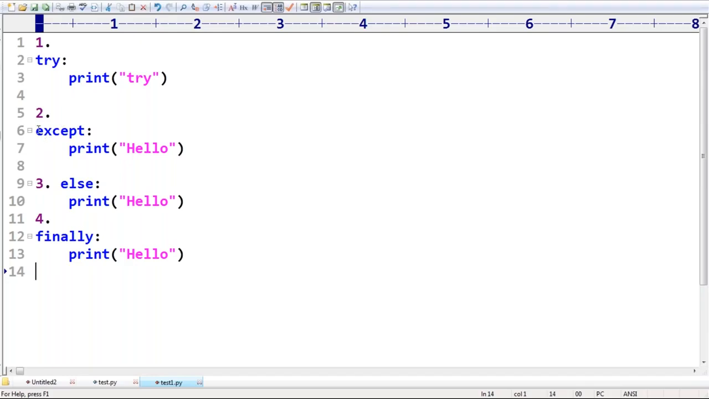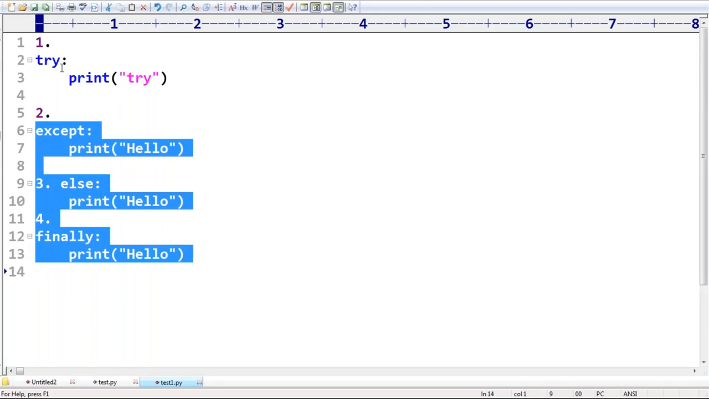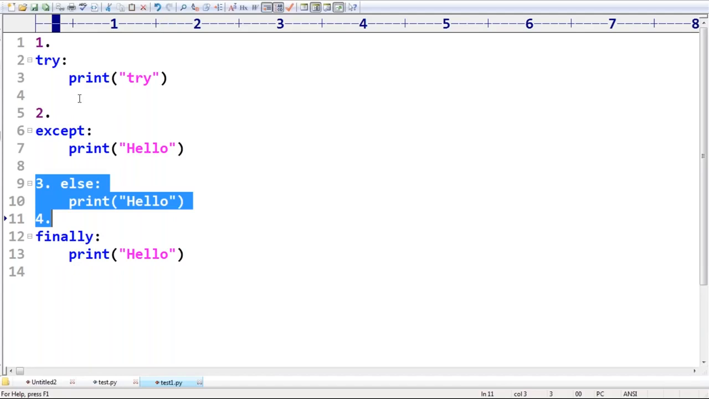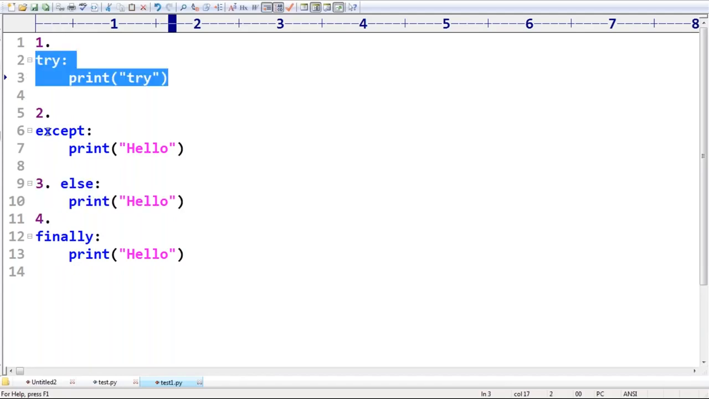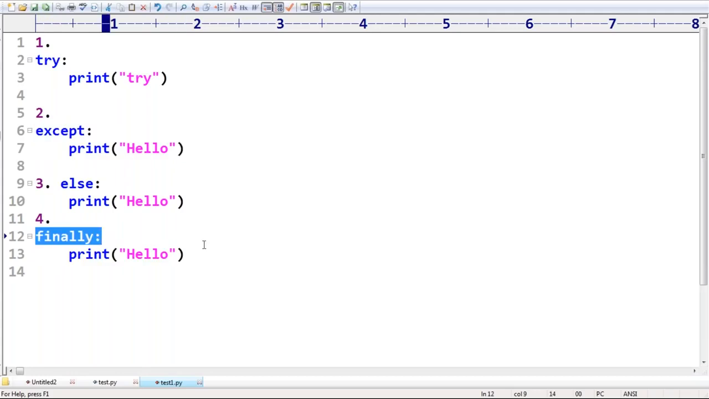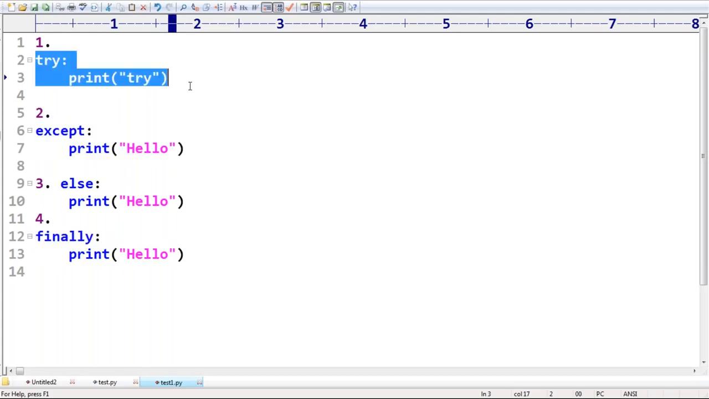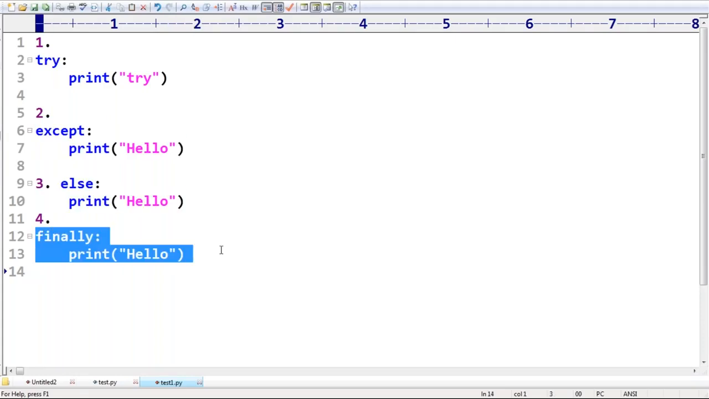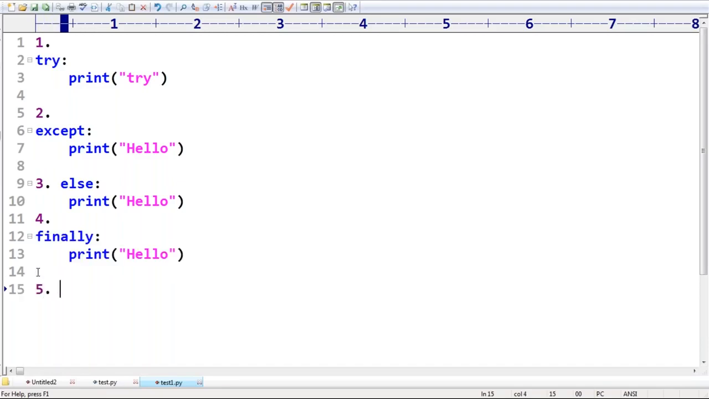Without except or finally, you are not allowed to take a try, because else is optional. Whenever we are writing try, compulsorily either except or finally must be required. Point number one. Second point: without a try, only an except block, only an else block, or only a finally block is not allowed. Except, else and finally blocks should be associated with the try only. Clear up to this?